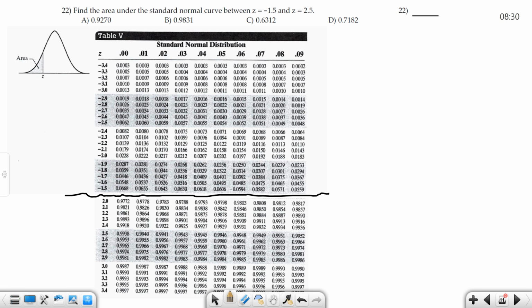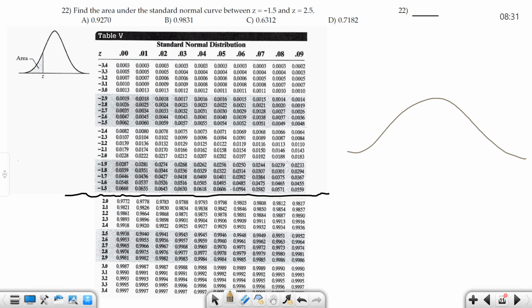All right, so here's the other thing I'm going to give you, this table. I put it on here. I didn't put the picture of the cards on there. I forgot to do that. But I'm going to give you a printout of the table along with a printout of the cards and the dice, so you have that with you. That way you can look up anything you need to look up along the way. So this is the first time we've had to look this up. And I drew this line in here because if you notice I jumped from negative 1.5 to 2.0 because I'm trying to give you what you need here. If I put the whole thing on here, you couldn't read it. It'd be too small. So find the area between negative 1.5 and 2.5.